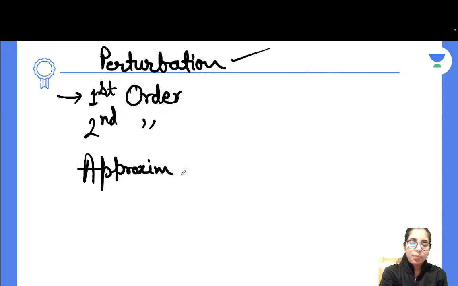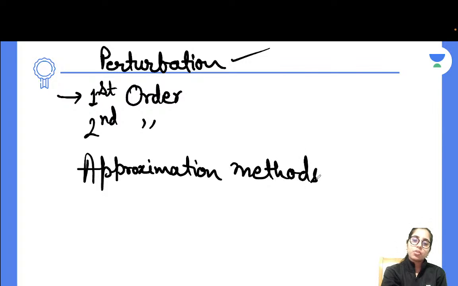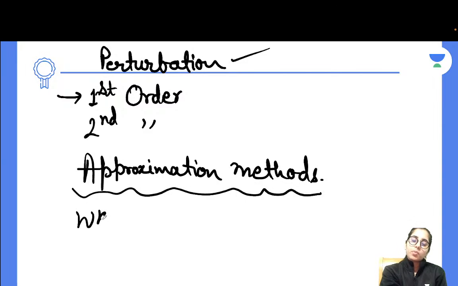Okay, the approximation method. So what are the approximation methods you have to prepare? WKB approximation method, Born approximation in case of a scattering. And other than that, if I'm going to talk about the variational principle, you can prepare that, which will even help you to work on the questions.